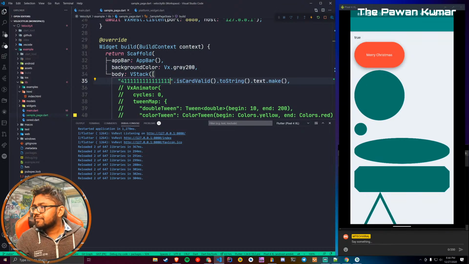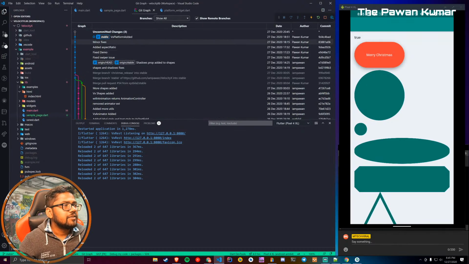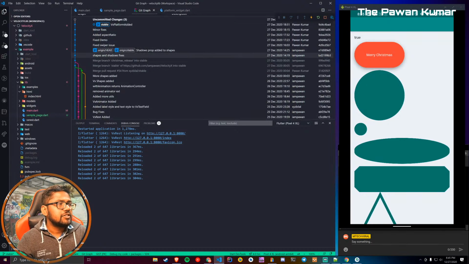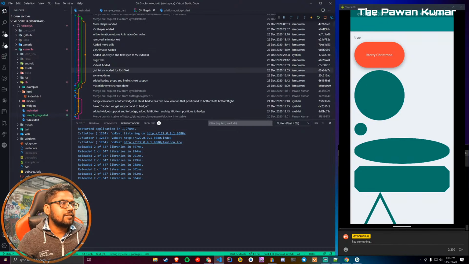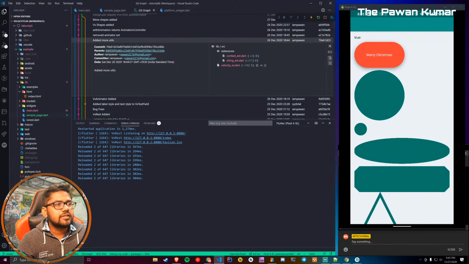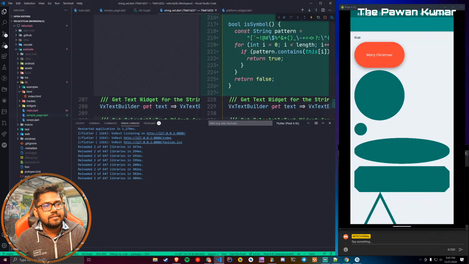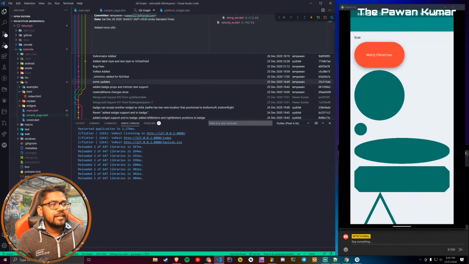Okay, now coming to another change, what else I have done. Let me check the graph. The platform I showed you, you can use dot aspect ratio, the swiper issue I have fixed, shadow and all I have already shown you. I have done some changes in the container shadow as well. Now it is much better, so you can check that as well. Some more utils is basically string utils. You can check if it is a number, a letter, a symbol, all those things. So yeah, a lot of cool improvements there as well. Screen density is added.